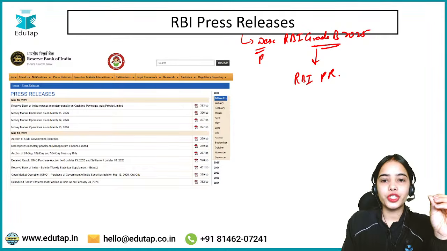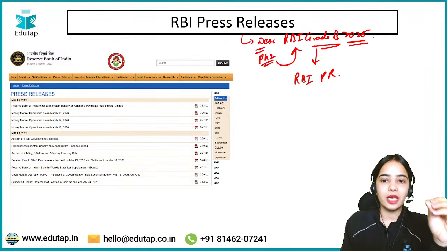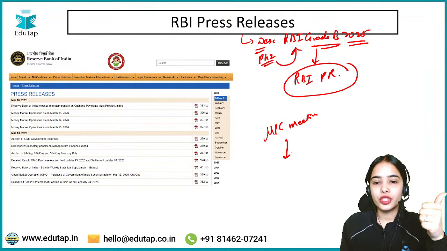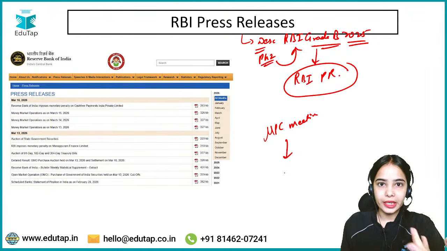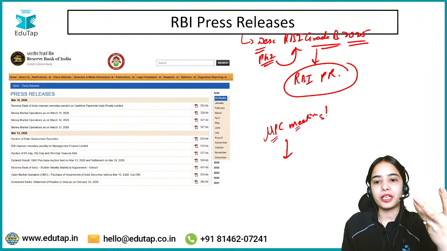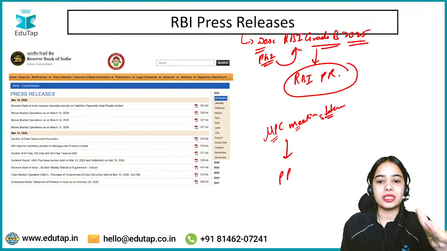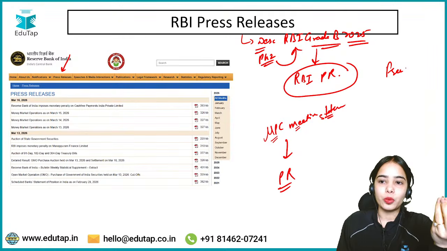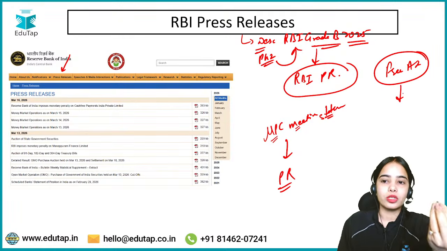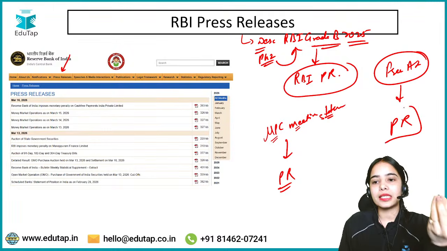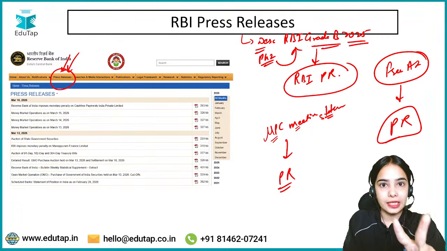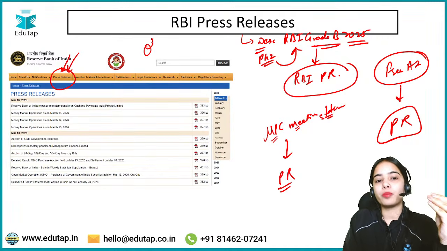The Monetary Policy Committee meeting statement is provided in detail in the press release segment of the RBI website, as well as the FSR report. The FSR report was also provided in the press release section. So both the descriptive questions were from the RBI press release segment, as well as a number of objective questions in phase 1.